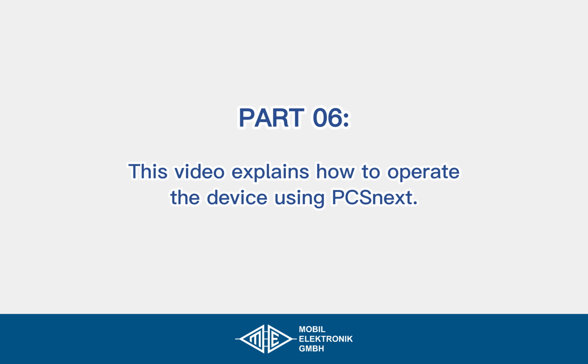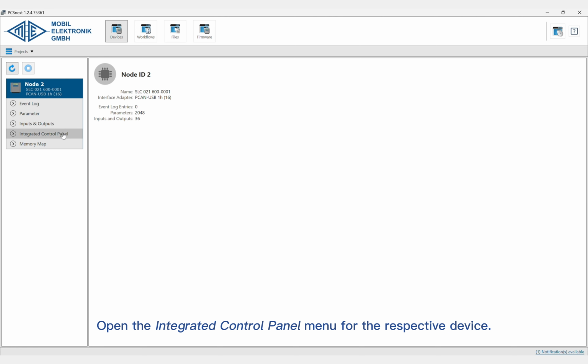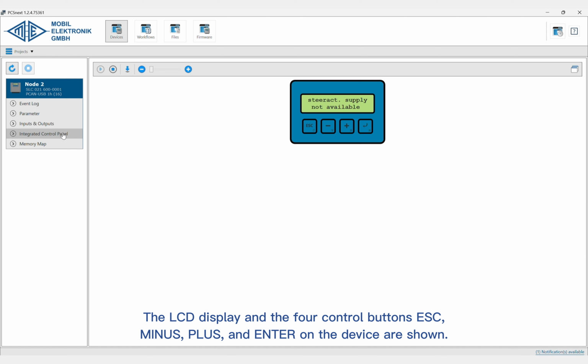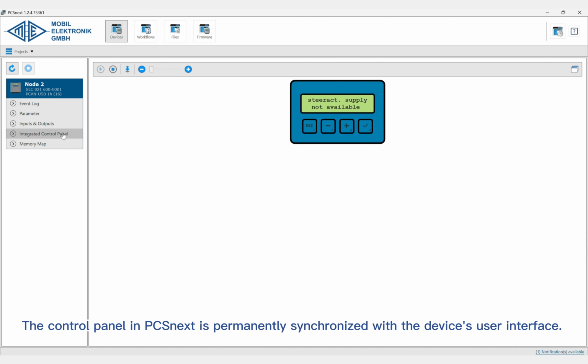This video explains how to operate the device using PCSnext. Open the Integrated Control Panel menu for the respective device. The LCD display and the 4 control buttons escape, minus, plus, and enter on the device are shown. The control panel in PCSnext is permanently synchronized with the device's user interface.